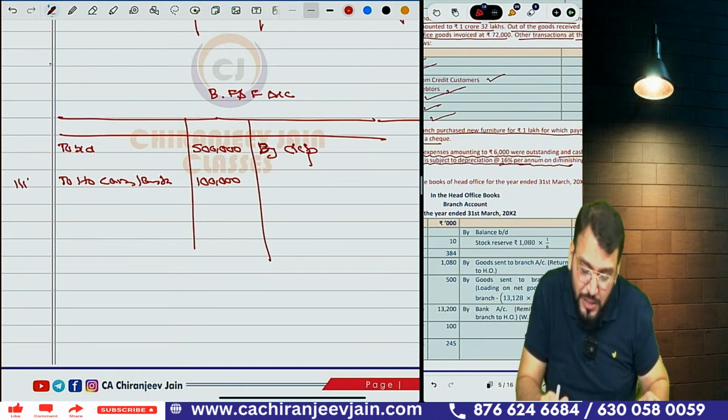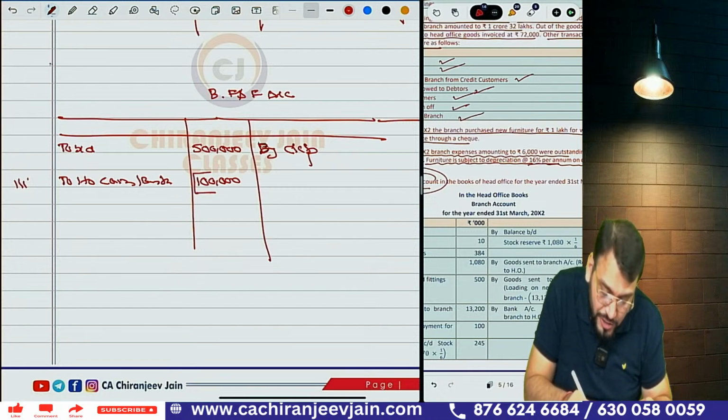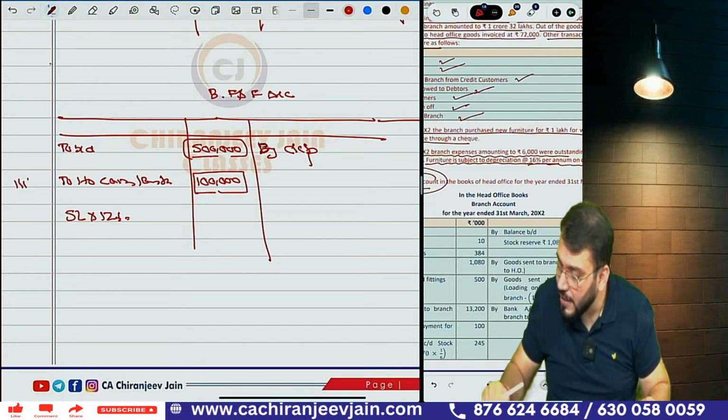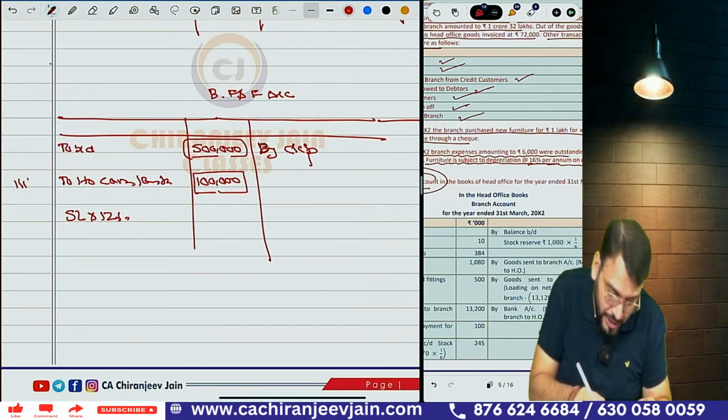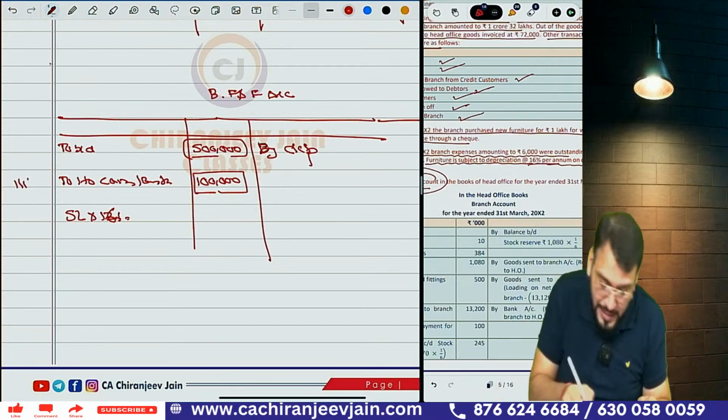Rate of depreciation is 16% per annum. So this was purchased on 1/1, so on this you need to charge full year depreciation, that is 12 months, and on this you need to charge 3 months depreciation. So 5 lakh into 16%, my mistake, 16%. How much? 80,000.